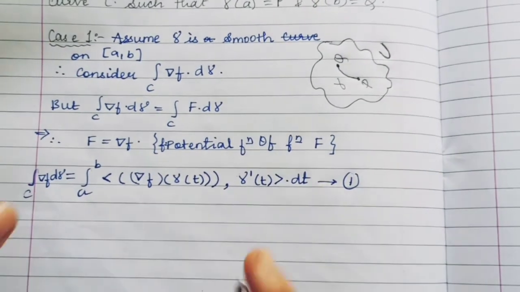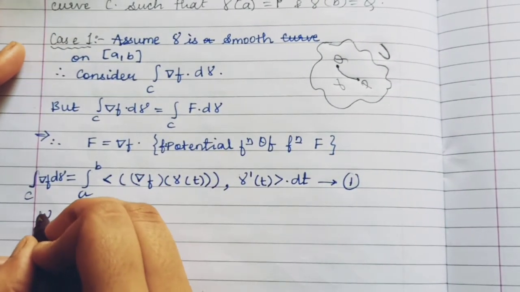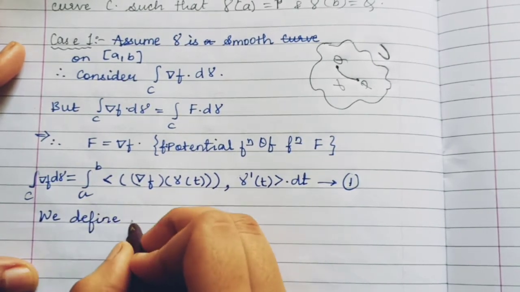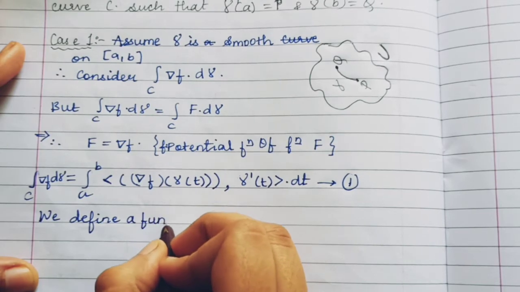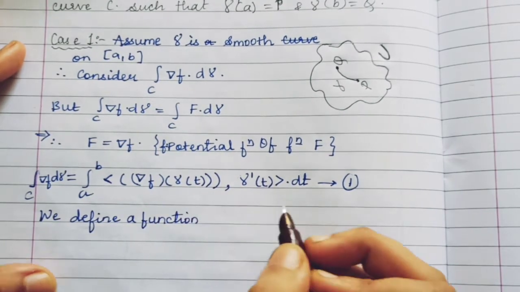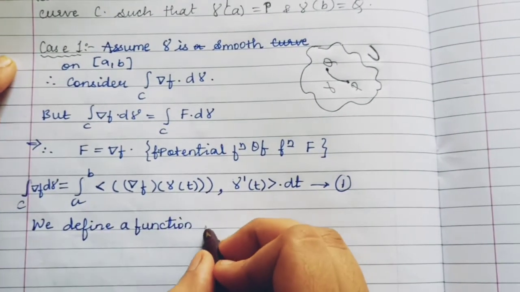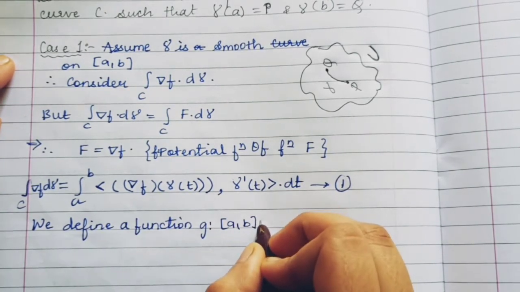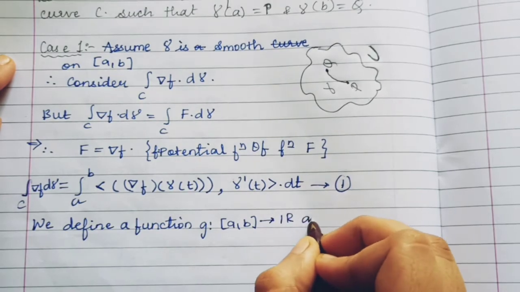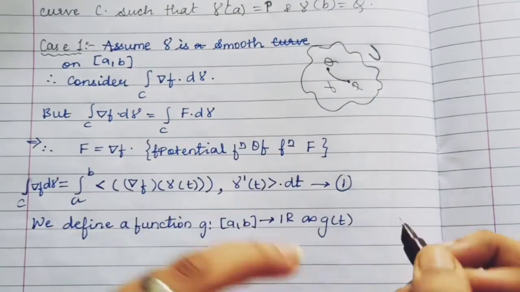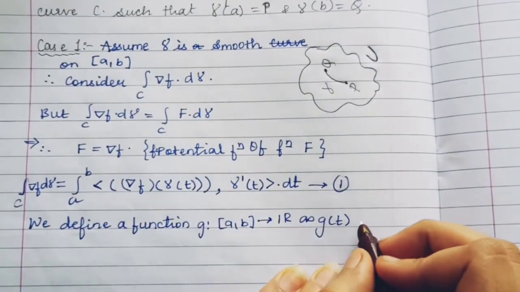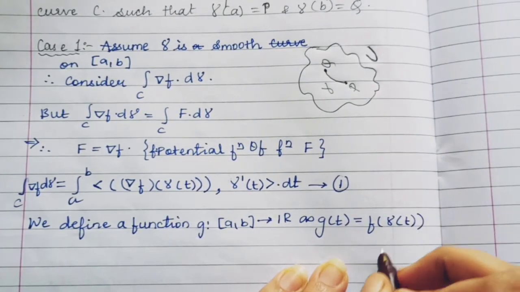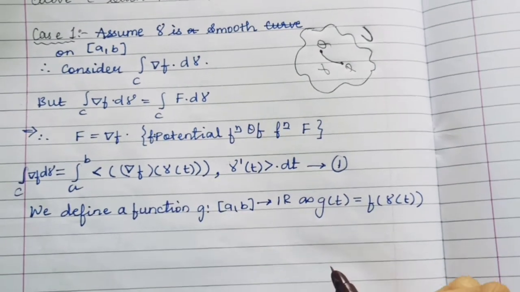Now we will make a small change that will make it simpler for us to solve the proof. So we define a function small g with the same domain, that is from [a, b] to R, as g(t) equal to f(γ(t)).